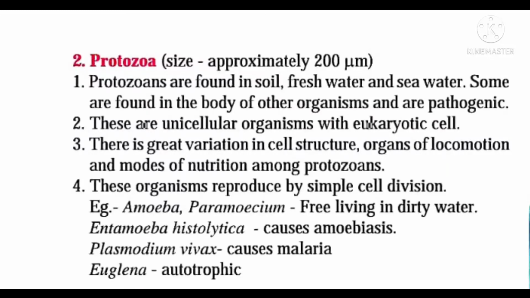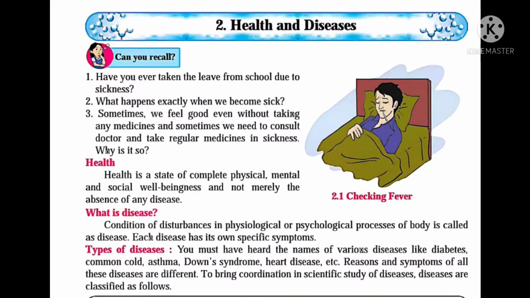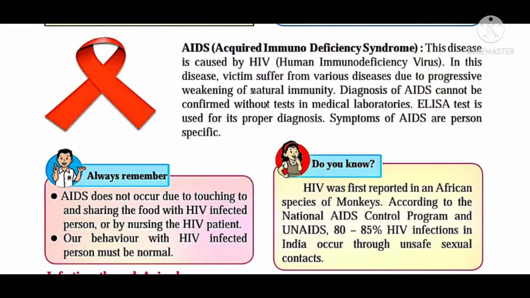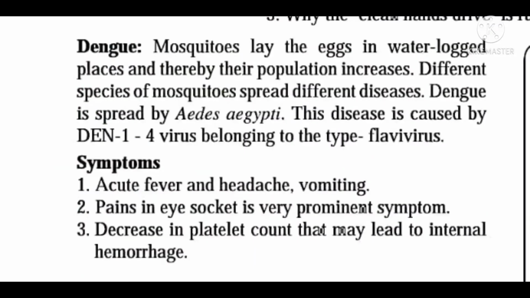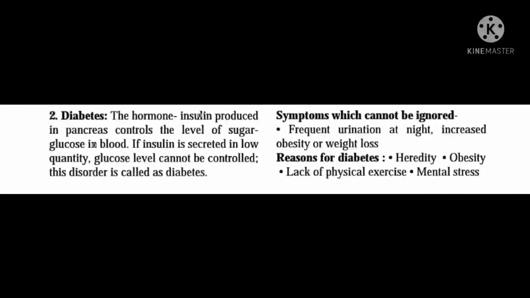Now there is the second chapter, Health and Diseases. The definition of health, definition of disease you have to learn. Also, there are some non-infectious diseases like AIDS. You have to learn all the information regarding AIDS, the full form, short form, HIV full form, short form. Also, the symptoms of dengue and the cause of dengue you have to learn. And also the viruses belonging to the dengue, you have to learn.